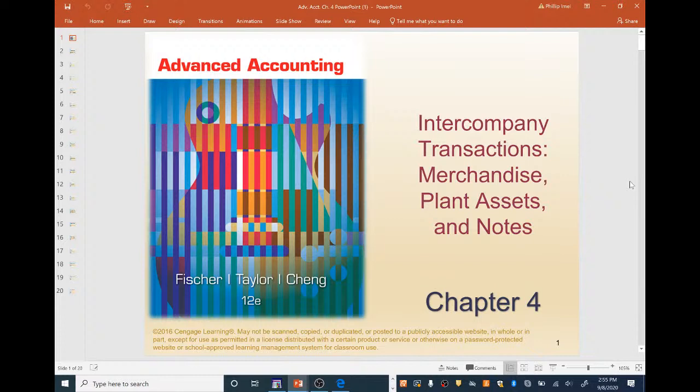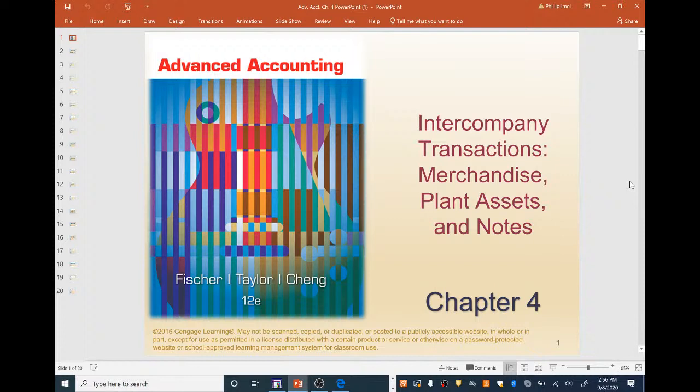Remember, some things intercompany do matter if there's a non-controlling interest. Recall that the intercompany price does matter for the non-controlling interest, because that's how their share of income is going to be determined from their percentage of ownership in the subsidiary. So once again, that is all for chapter 4.